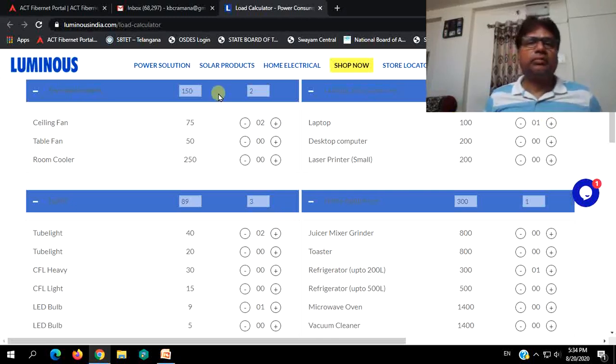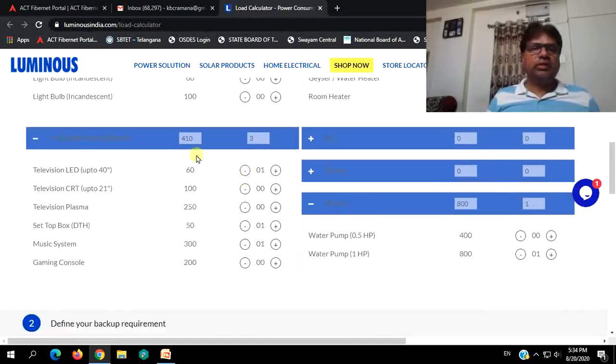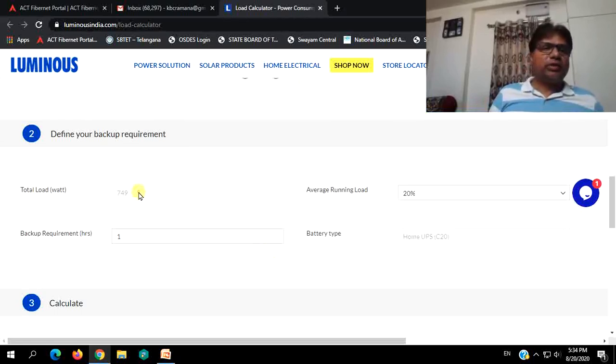Keep one laptop, 150. Television, keep only one television, 410. Remove the music system. You may not run the TV also, but keeping it. Water pump, you will not be running any water pump actually on backup. Set-top box is needed for TV, so keep it like that. Then your requirement of total wattage is 749 watts.